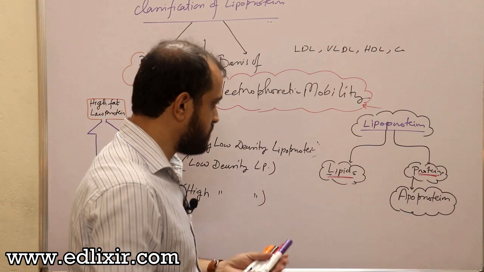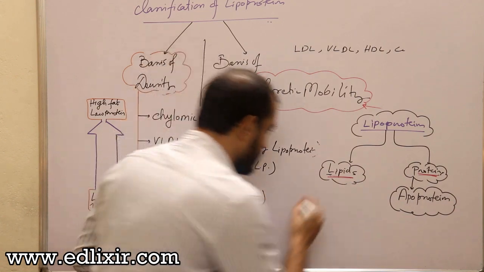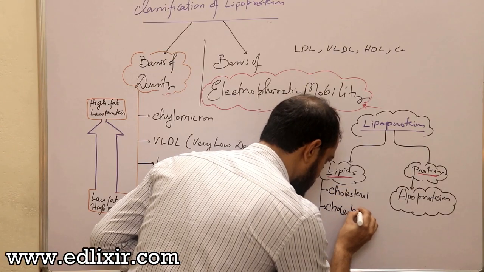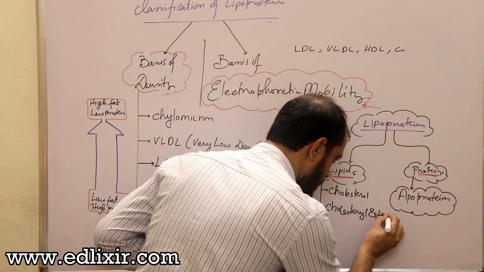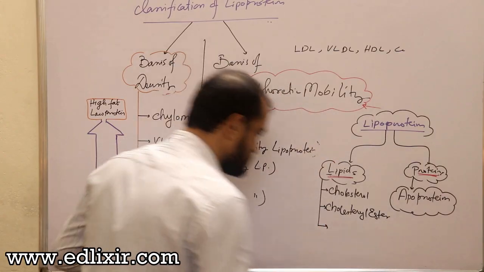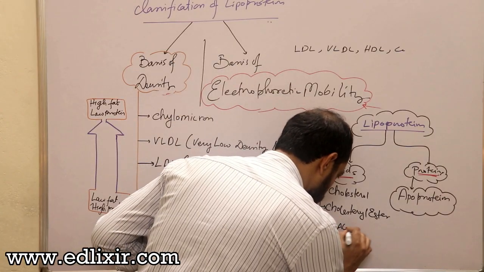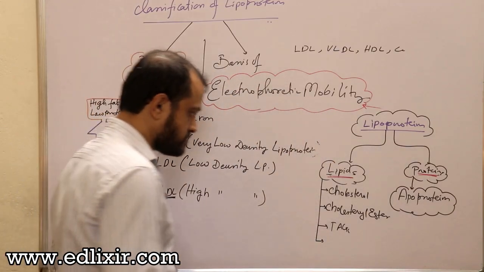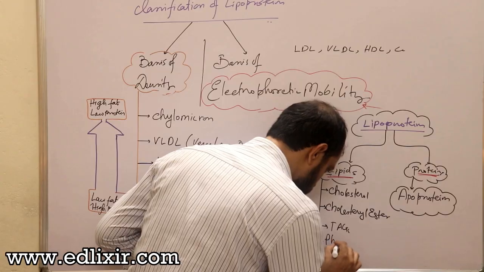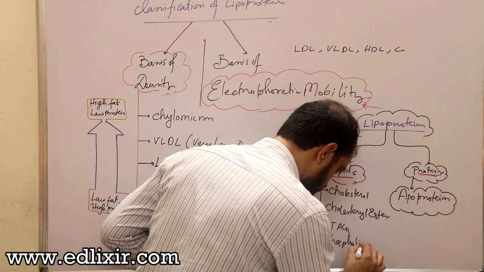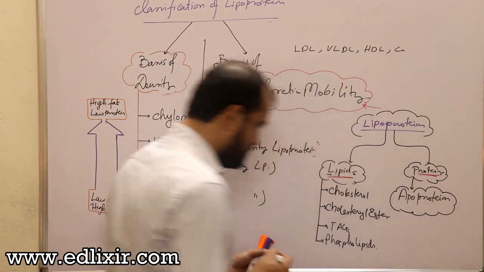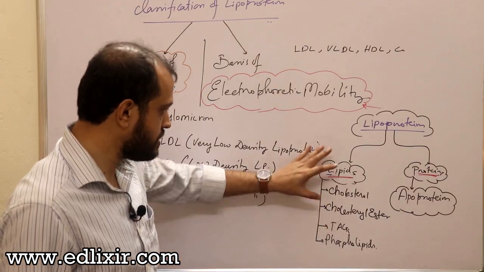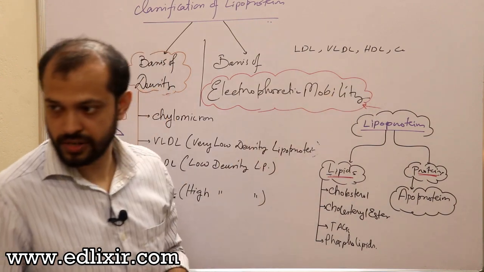And the lipids present in the lipoproteins are first cholesterol, cholesterol ester, then triacylglycerol, and a small amount of phospholipids as well. So these are the four types of lipids which are carried via lipoproteins in your body.